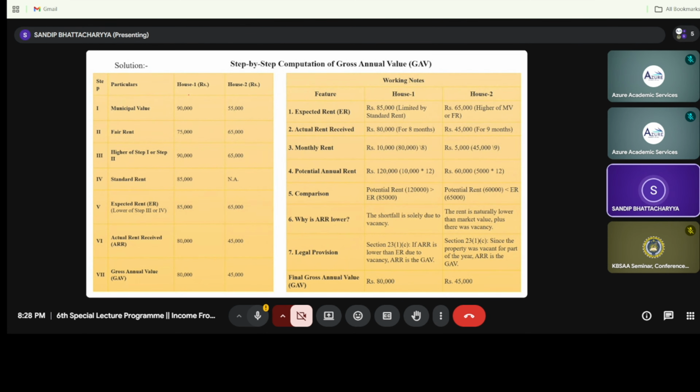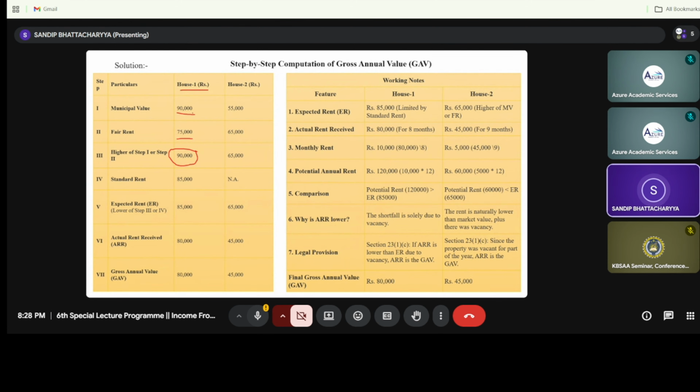So step by step computation of the gross annual value. You can see house number 1. Municipal value is 90,000 and fair rent is 75,000. So let us remember the rule, that is fair rent or municipal value whichever is higher. I am talking only about house number 1. House number 2 we will see later on.